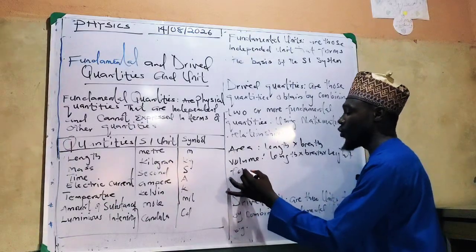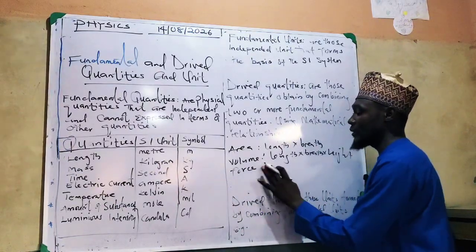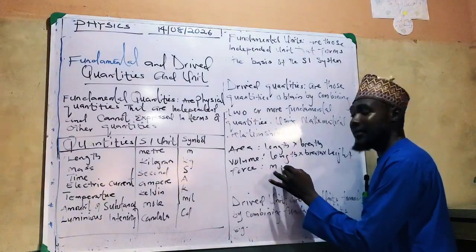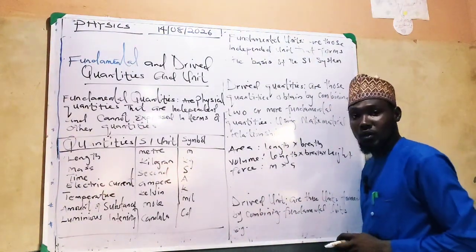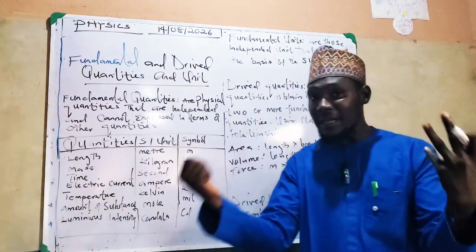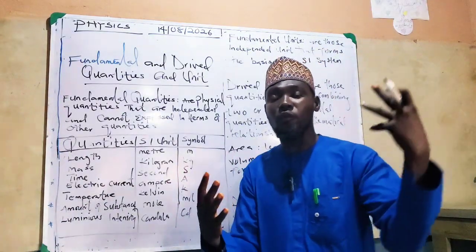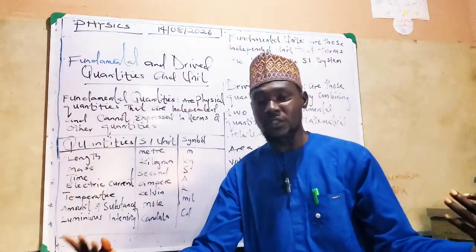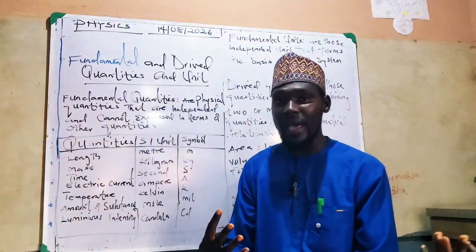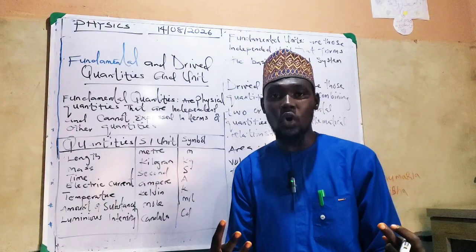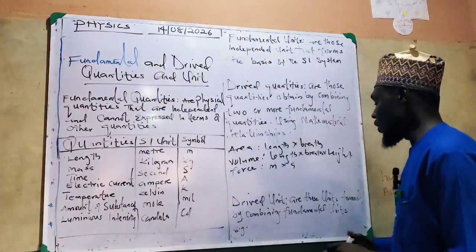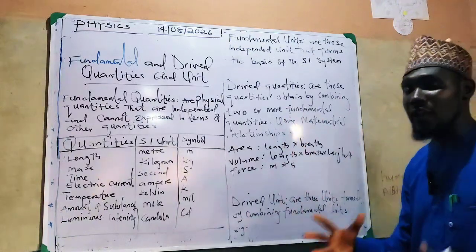Another example is force, which is mass times acceleration. So it can be a combination of fundamental quantities or a combination of one quantity with another quantity, by multiplying, dividing, or even adding. So this is what we call derived quantities.